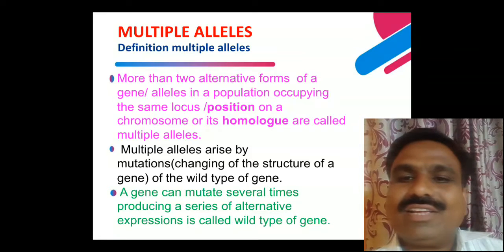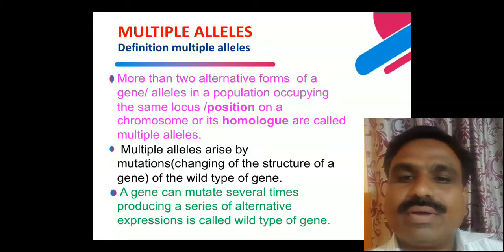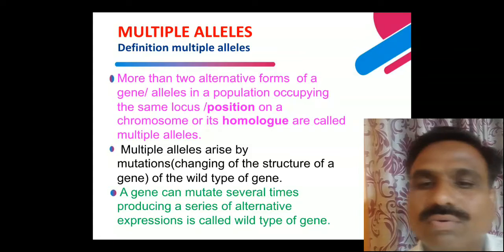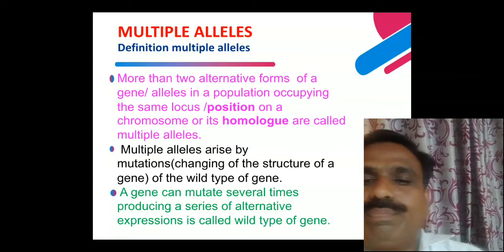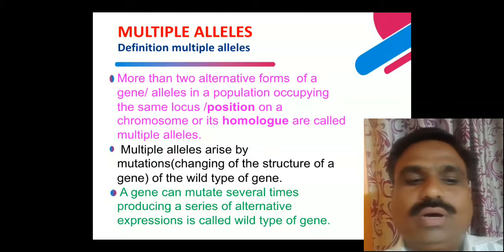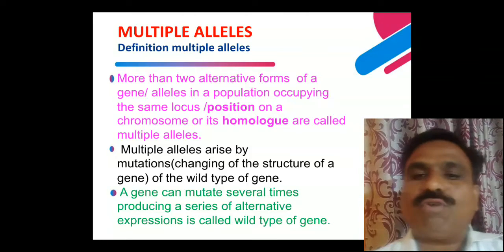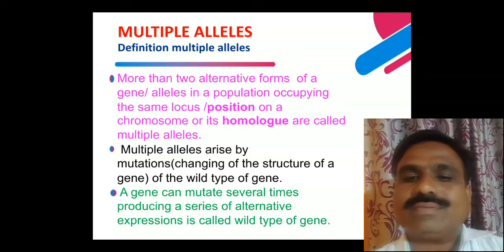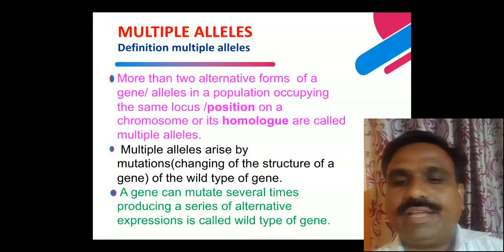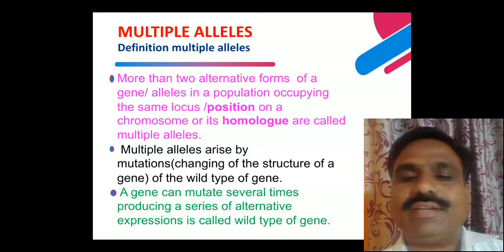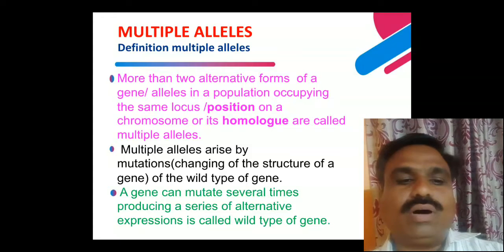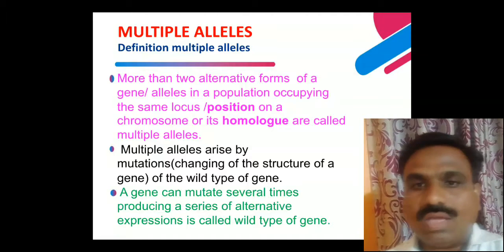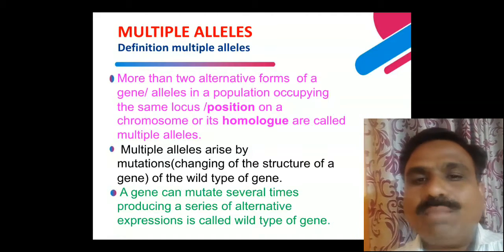Generally every organism, human beings, plants, animals, which are diploid, has a pair, that is, two alternative forms of genes, alternative forms of alleles, present. For example, in Pisum sativum, the garden pea plant, there is capital T for height, capital T, capital T. These are the two alternative forms of a gene or alleles in a population occupying the same locus.